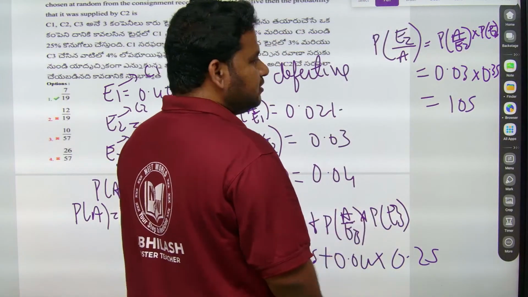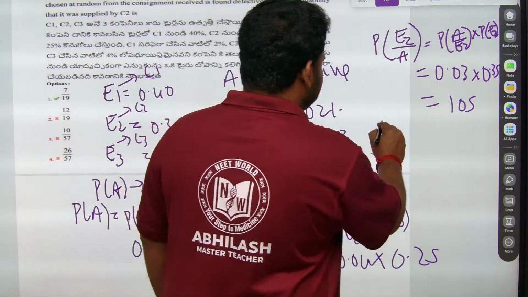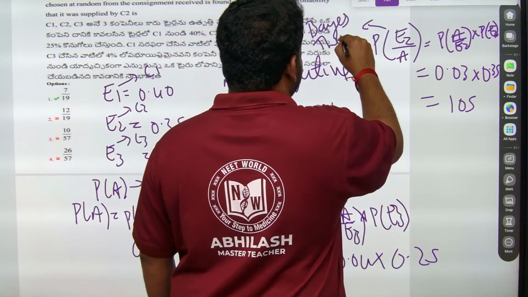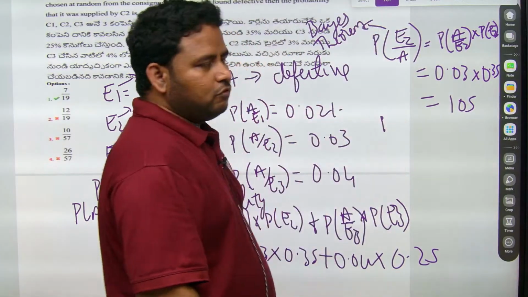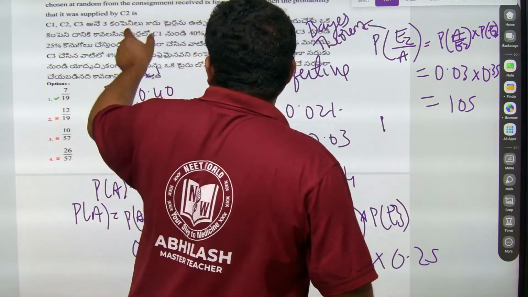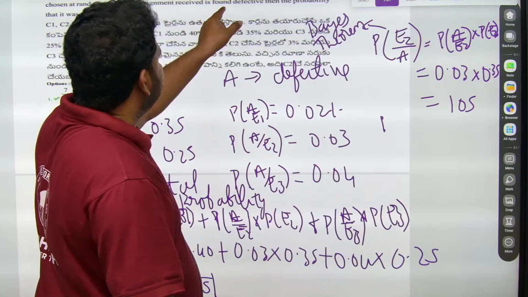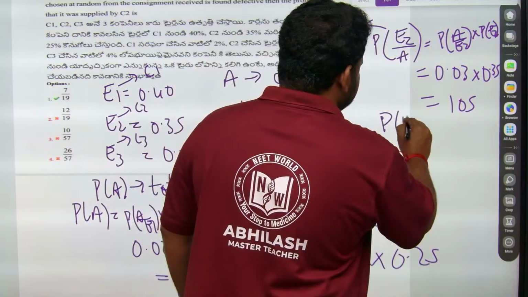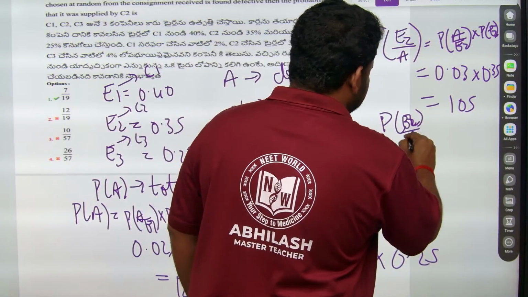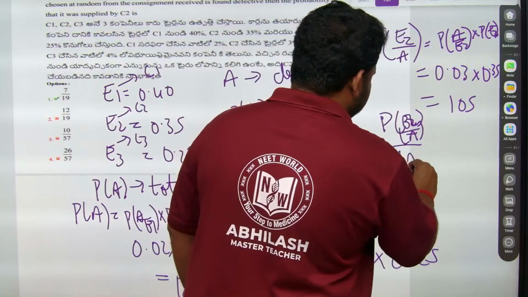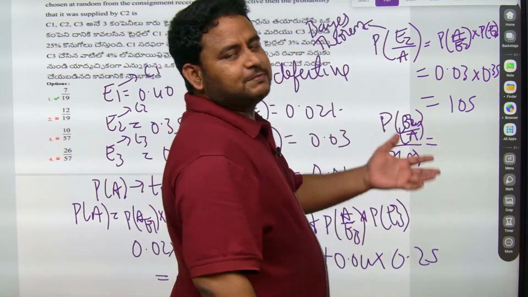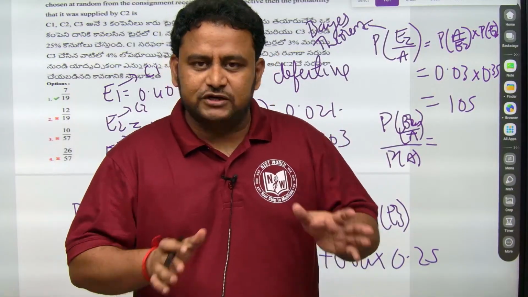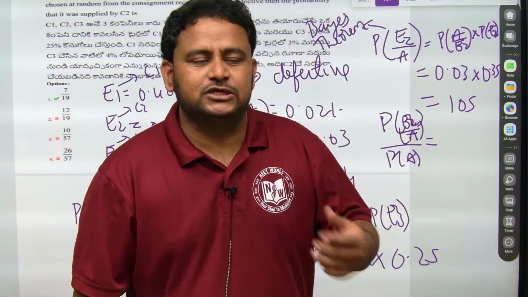Now what is the probability that they are asking? P of E2 by A. This is based on Bayes theorem. They are asking the probability that, found defective, it was supplied by C2. That is P of E2 by A, divided by P of A, the total probability. Out of the total defectives, C1, C2, C3 all supplied defectives, how many are supplied by C2?